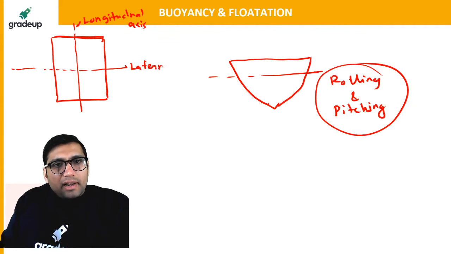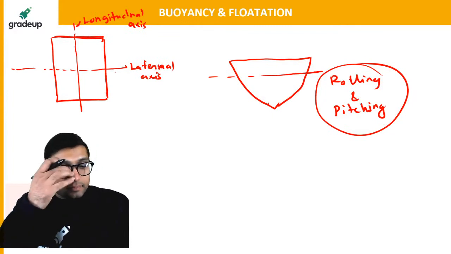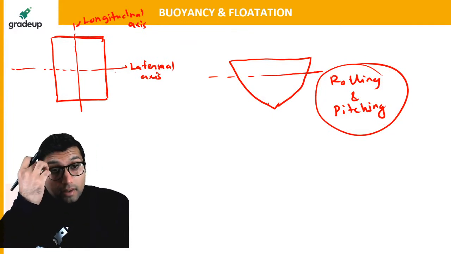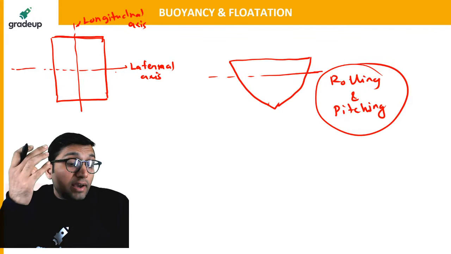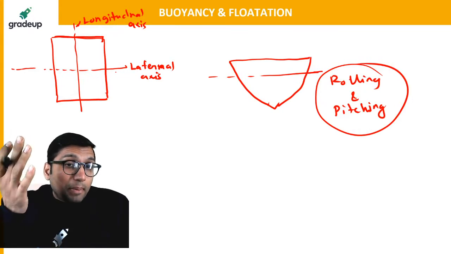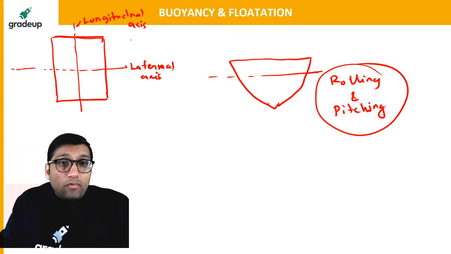In the strength of materials subject, you must have studied a very important thing: if you have a rectangle like this, which moment of inertia will be minimum? This moment of inertia will be minimum.